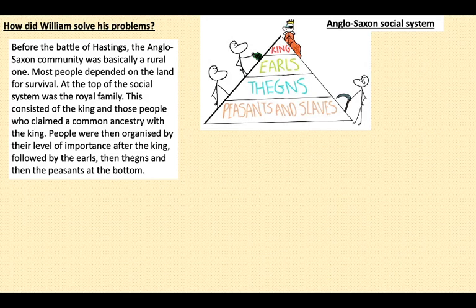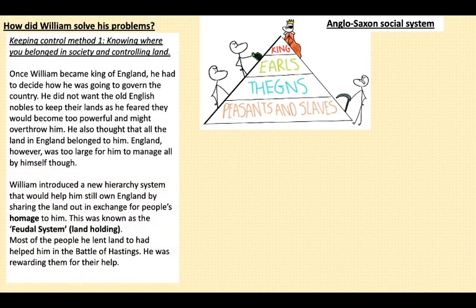Before the Battle of Hastings, you'd find at the top of the social system was the royal family. That consisted of the king and any close people that had a common ancestry with the king. People were then organised by their level of importance after the king. They were followed by the earls and then the thanes, and then you'd have the peasants and slaves at the bottom. These people were expected to be loyal to the king and the royal family. However, not much was given in return for their loyalty, so they were essentially giving their loyalty for nothing.